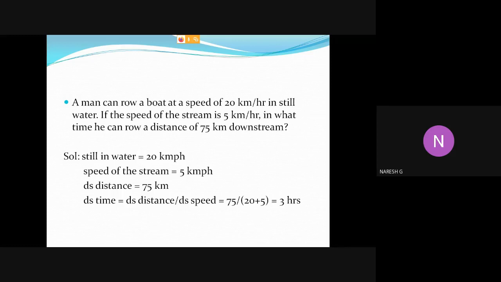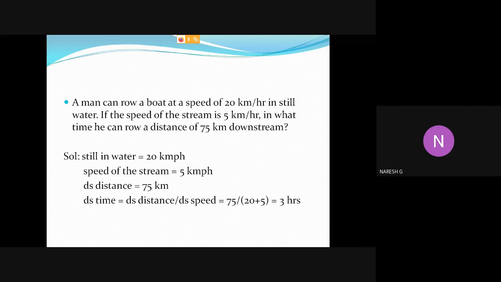So 75 km downstream is a distance. Downstream distance is 75 km. Observe carefully here: they didn't mention kilometer per hour, they just mentioned 75 km. And we have to calculate time. The basic formula for time is distance by speed, and here we have to calculate the downstream time.